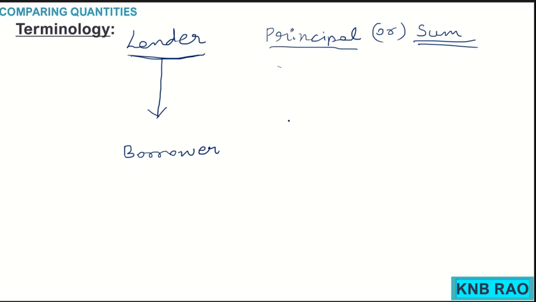This interest is of two types. It can be simple interest, as you have already learnt in your lower classes, or it can be compound interest. Now coming to the interest, how much extra money is to be paid by the borrower to the lender? That question comes. How much extra, and on what basis do we calculate it?